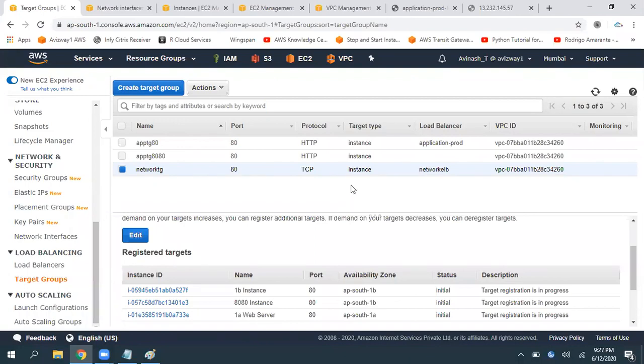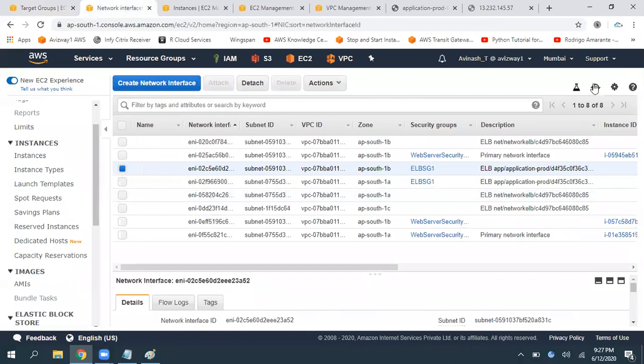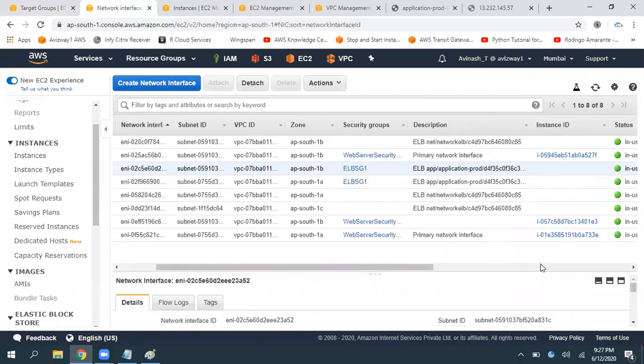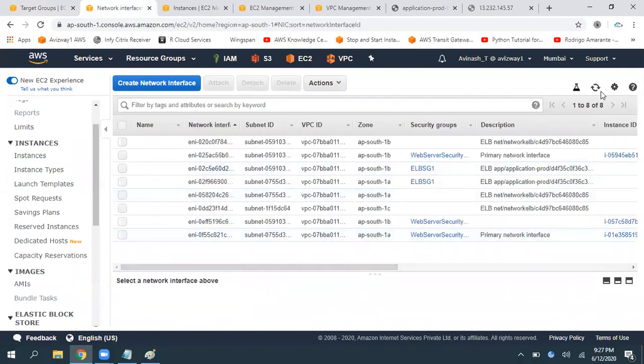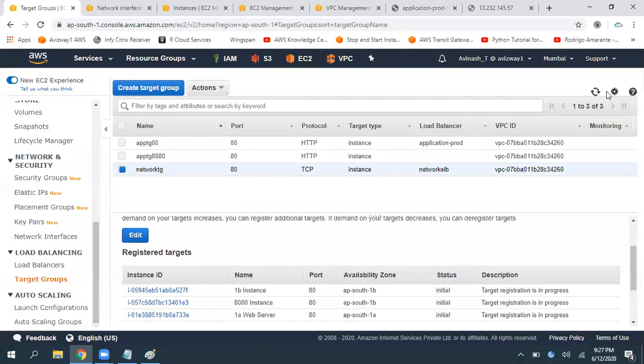How you are going to do that is one of the questions I got in the latest version of the AWS Solution Architect exam. So the answer is generate an elastic IP address, create a network load balancer, and associate that elastic IP address. So in the backend, this network interface is not going to get a new IP address, as it is going to be fixed, being an elastic IP address. Got that? So that is one of the certification questions.